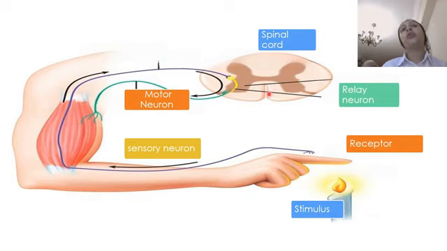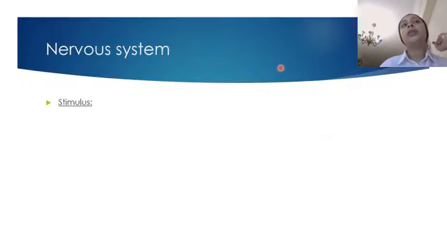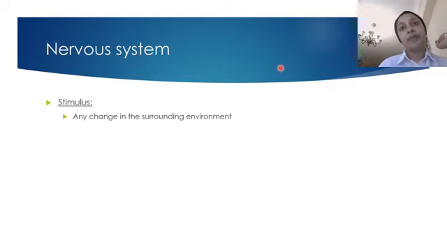The location of the relay neuron is inside the spinal cord. So when we talk about neurons in this slide, we are explaining what is called a reflex. What is meant by reflex? A reflex is an immediate action taken by our body. These actions are involuntary. We don't think about it, we just do it to protect ourselves. Why don't we think about it? Because it originates from our spinal cord. We call it a reflex.